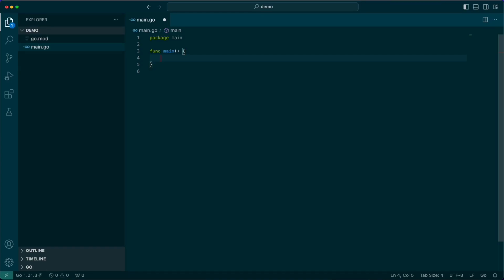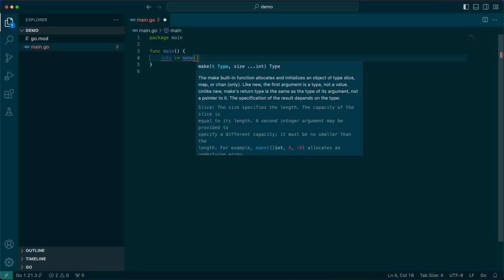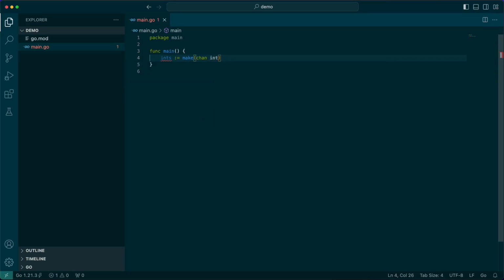Create an ints chan, and that is going to be a channel that is able to send and receive ints. So that gives us a pipe between a secondary thread and our Go thread.